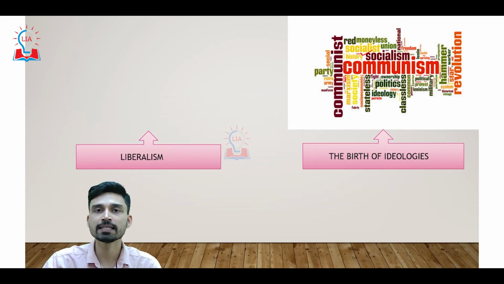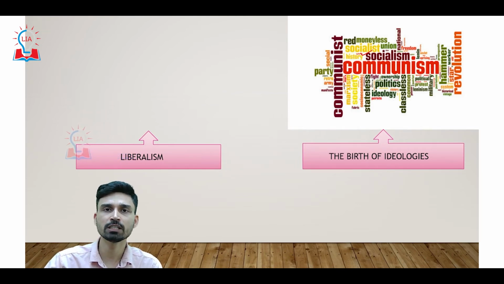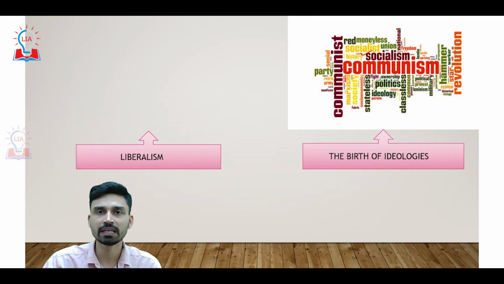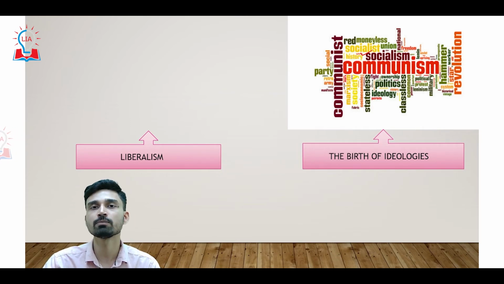What the revolution has done is that it has created an intellectual and social environment within which people from different sections of society, people belonging to different liberal intellectual groups, can come and discuss alternative forms of government. And it is during these discussions that a lot of people are discussing the abolition of monarchy. There are a lot of people who have started to discuss democracy and its positive and negative impact. There are a lot of people who have started to discuss the egalitarian nature of society that can free society from all the ills.